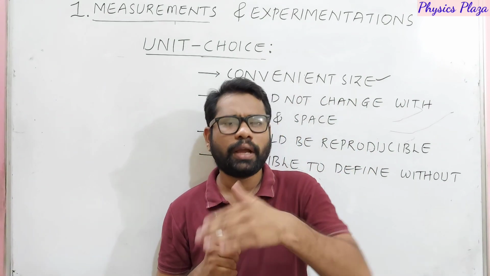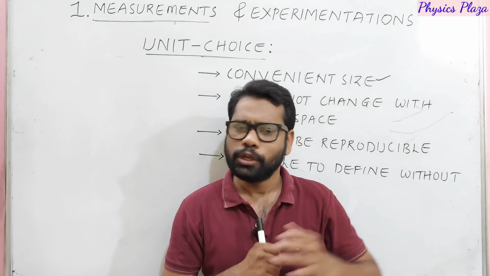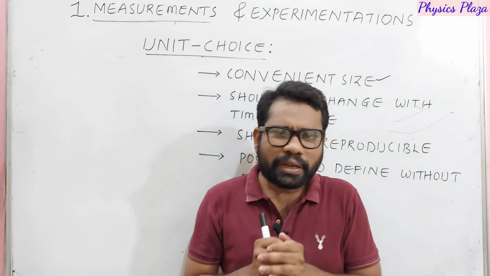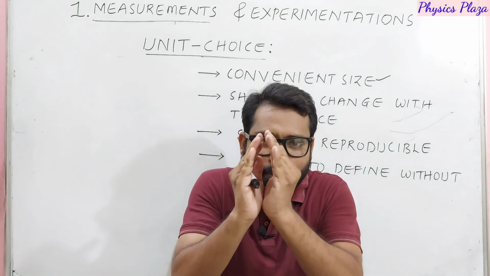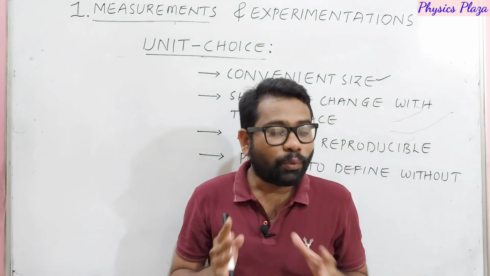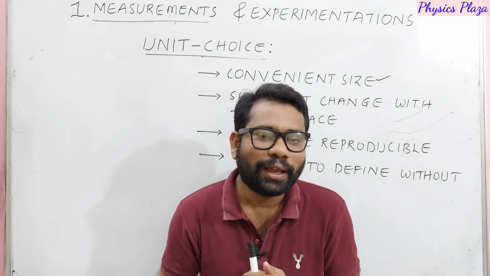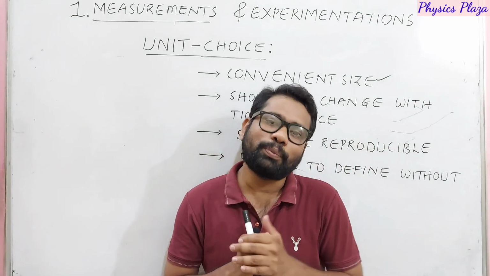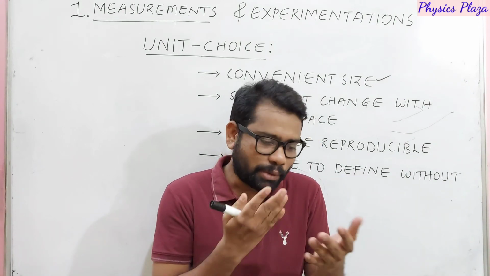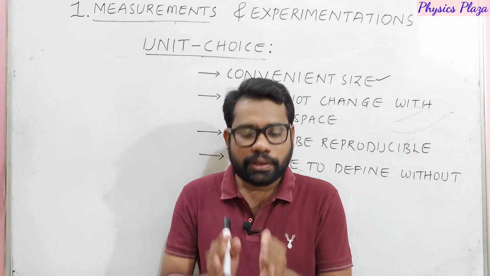Again in the evening, the parents send the boy to get 1 kg of sugar. The boy goes to the same shop, but in the evening he gets only this much sugar. Morning this much, evening this much. Then what will happen, dear children? The parents will question the boy, and together they will go to the Kirana shop person. Hey, what is this? Morning and evening we purchased the same amount, 1 kg only. Morning we got this much, but evening we got this much.